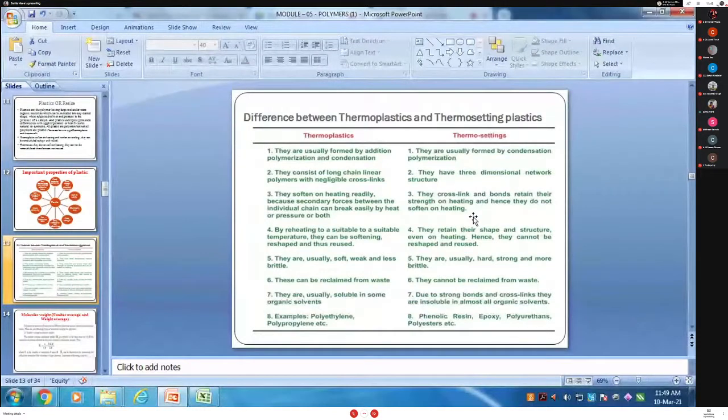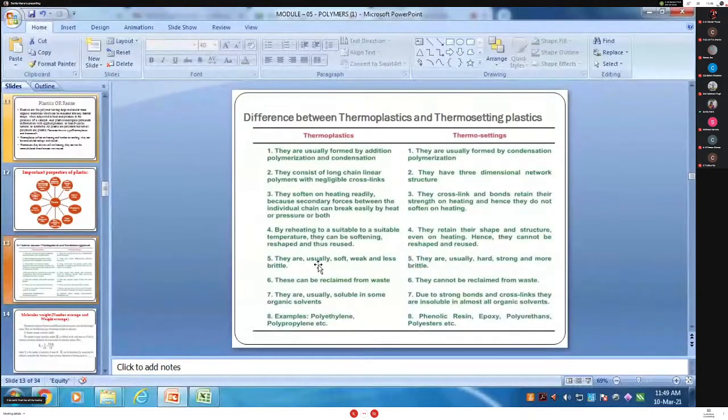Thermosets do not soften on heating. Then the fourth point: by reheating to a suitable temperature, thermoplastics can be softened, reshaped and reused. And the fourth one for thermosetting resin: they retain their shape, therefore they cannot be reshaped or reused.